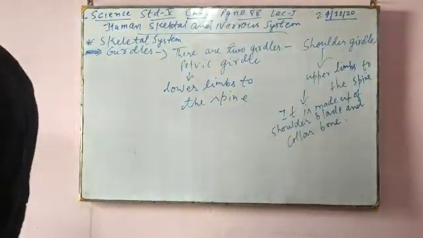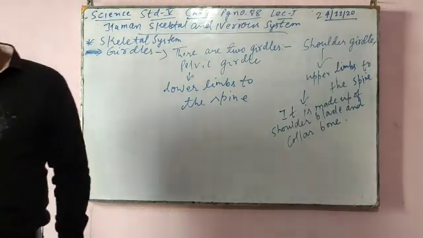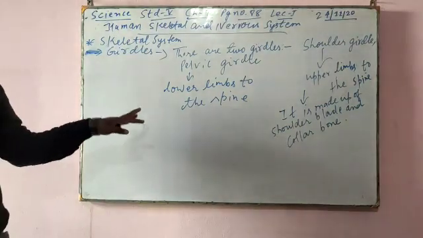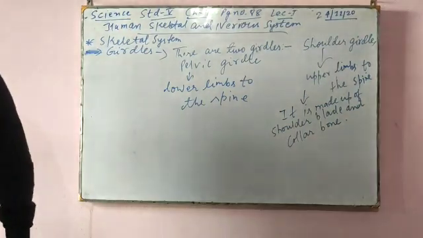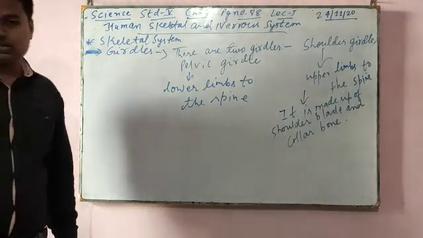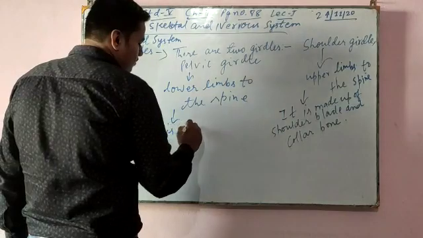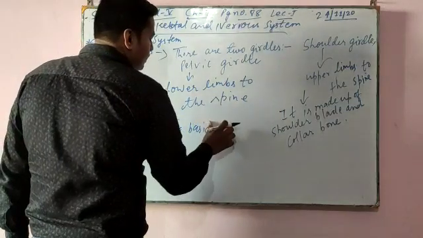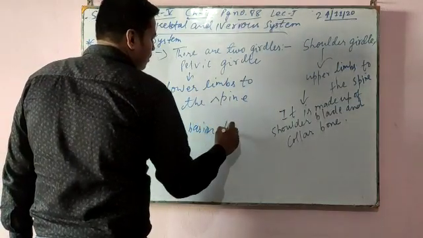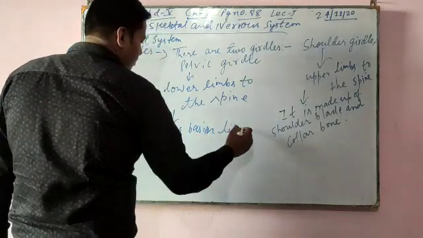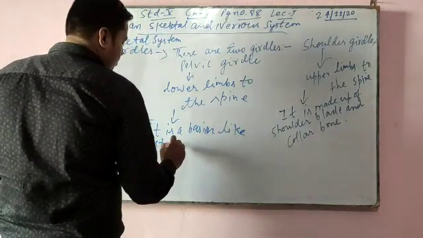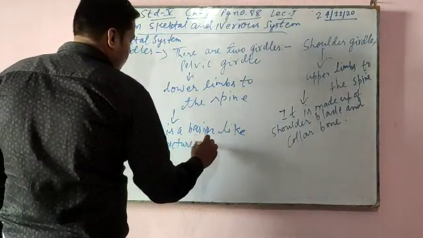Now we come to pelvic girdle. The pelvic girdle connects the lower limbs to the spine, and it is a basin-like structure made up of bones.